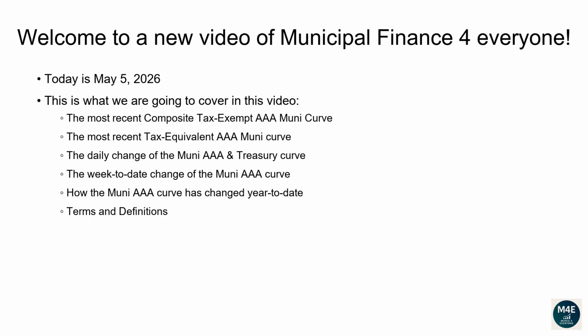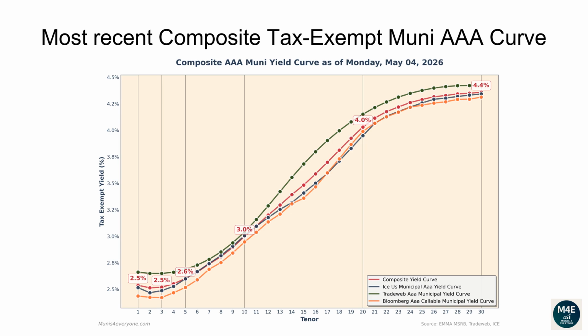Terms and definitions. Let's go over the most recent composite tax-exempt Muni AAA curve. The following composite tax-exempt yield curve is based off the most recent ICE, TradeWeb, Bloomberg yield curves that are available on the MSRB website, plus some proprietary extra adjustments as of May 4, 2026.